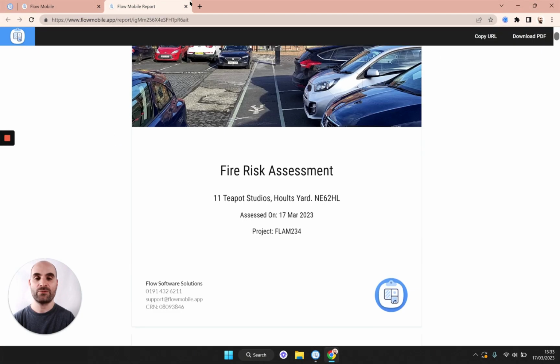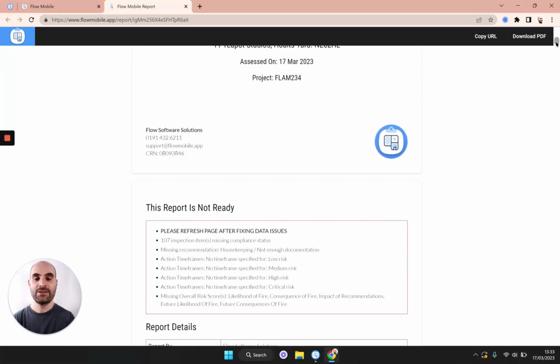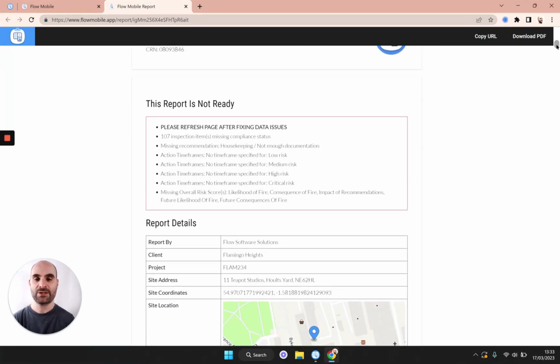So just heading back over to the report, let's look ahead, and we can see those errors that were being highlighted on that first page. It's telling us that there are 107 inspection items missing a compliance status. And that's because we didn't go ahead and fill in the missing information on a lot of those risks. At this point, you'd either need to go through all of those items and either delete them if they weren't relevant or fill in the missing information. And there were some other errors here which we're going to come back to in a second.